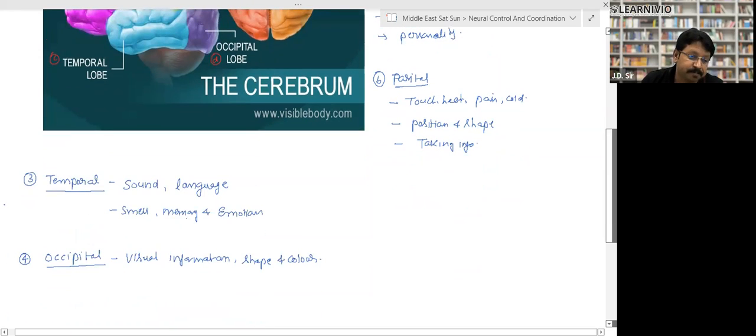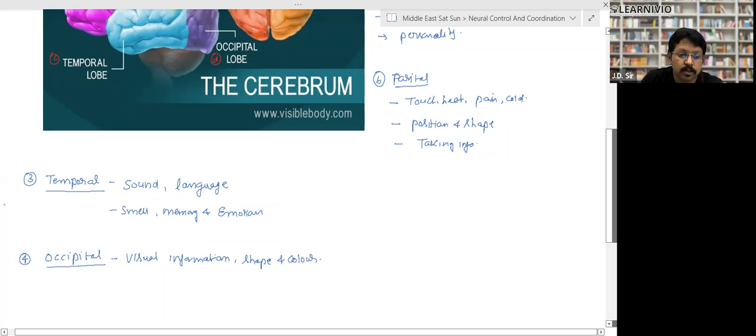Again, the temporal part is dedicated to sound, the type of sound we produce or listen to, and languages, the language which you learn and speak or listen to and understand. It is also responsible for smell, and memory and emotion, right? The occipital part is responsible for visual information, shape and color, right? So these are the functions of these parts, right?